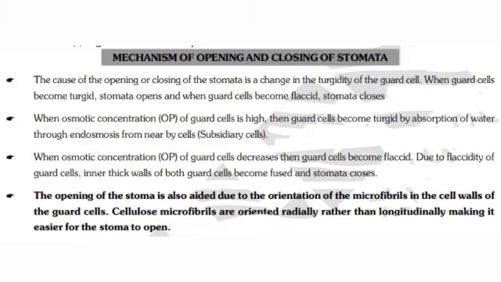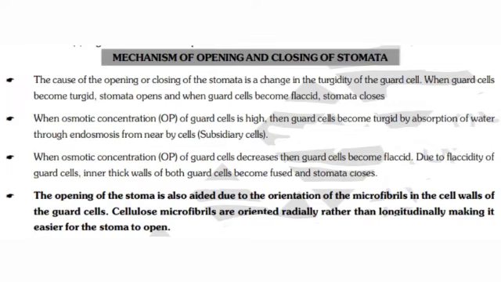Mechanism of opening and closing of stomata. The cause of the opening or closing of the stomata is a change in the turgidity of the guard cells. When guard cells become turgid, stomata open, and when guard cells become flaccid, stomata close. When the osmotic pressure (OP) of guard cells is high, guard cells become turgid by absorption of water through endosmosis from nearby cells, which are called subsidiary cells.